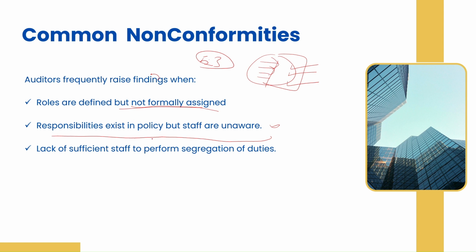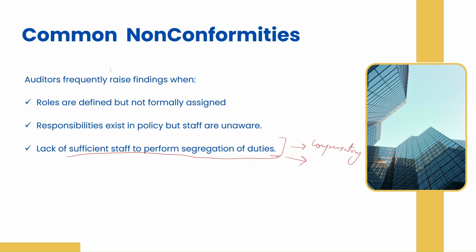Lack of sufficient staff to perform segregation of duties: if you just say that no, we don't have sufficient staff, so we are just having one person doing everything, then this will definitely come as a non-conformative. To ensure that this does not get flagged, just follow the compensatory controls that I told you, and then this should not come as a non-conformative for you.